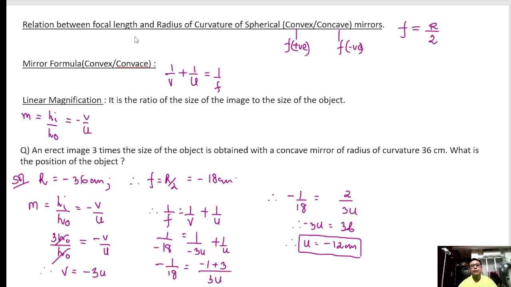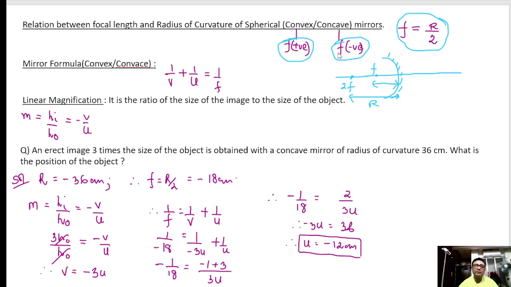Relation between the focal length and radius of curvature. This is the concave mirror, and this is the principal axis. This is the radius of curvature, r, which is 2f, and this is the focal length f. What is the relation between them? f is equal to r by 2. For convex mirror, remember, f is positive. For concave mirror, f is negative. Please keep these in mind.